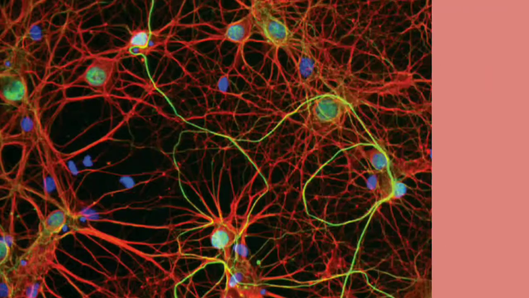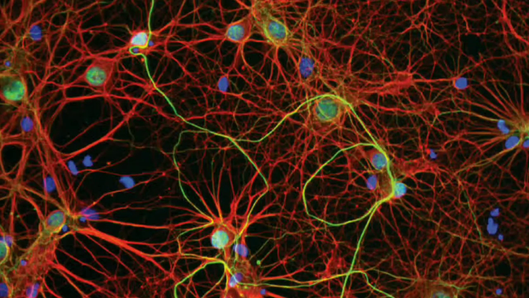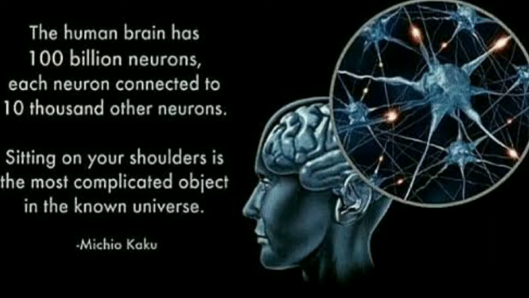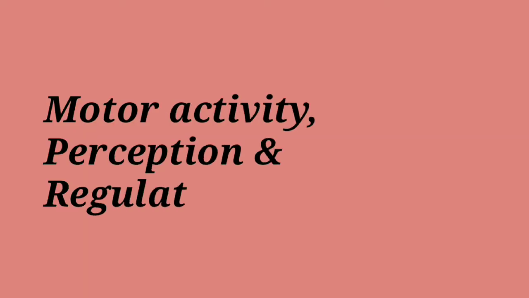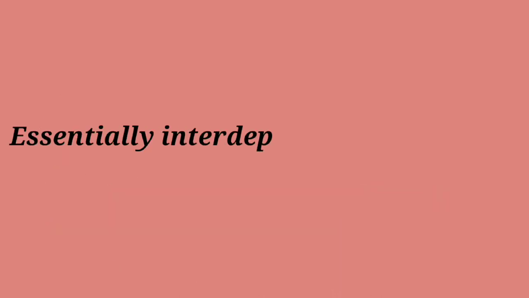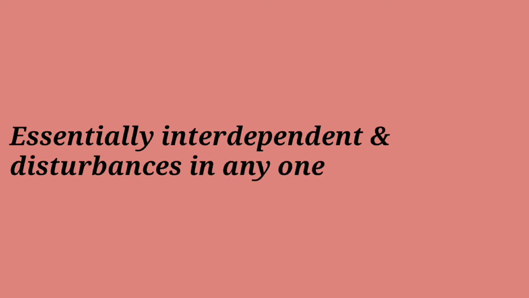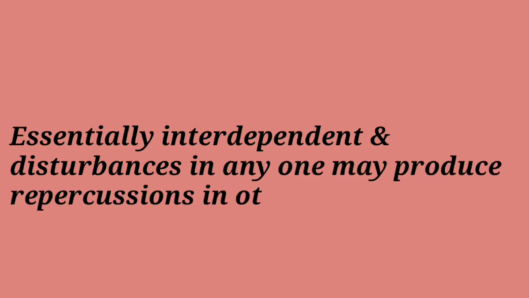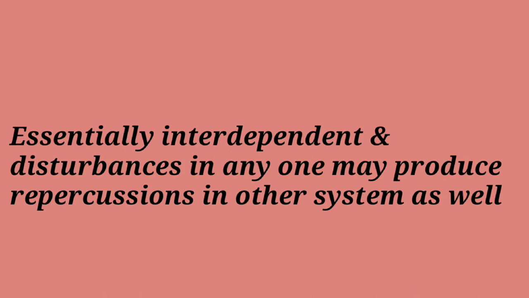Functionally, the CNS consists of billions of neurons organized to form several neuronal systems with nuclei and their tracts. Each is concerned with certain specialized functions such as motor activity, perception, and regulation of various body functions. These systems are essentially interdependent, and disturbances in any one may produce repercussions in other systems as well.